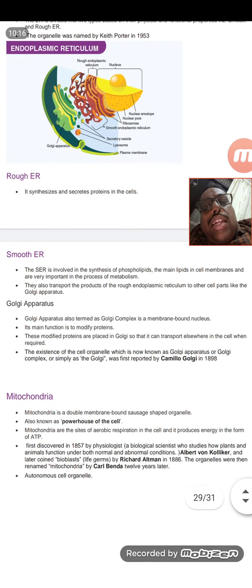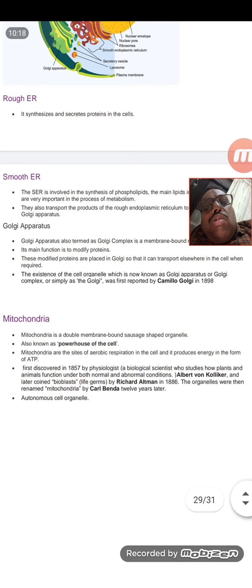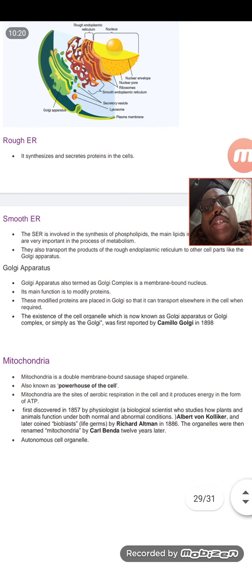lipids. And the next one is called the Golgi complex or Golgi apparatus. This Golgi apparatus is also a membrane-bound organelle. It is the main area which is formed from the endoplasmic reticulum, and it is the main area where the packing of proteins takes place.